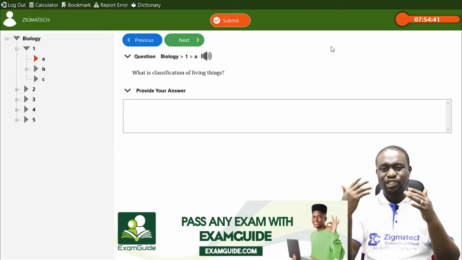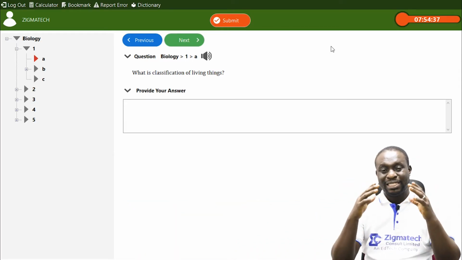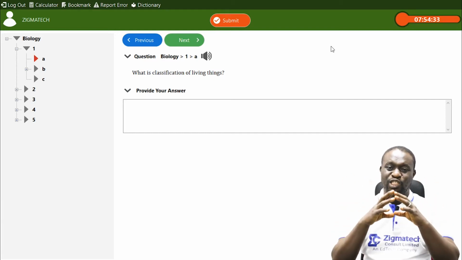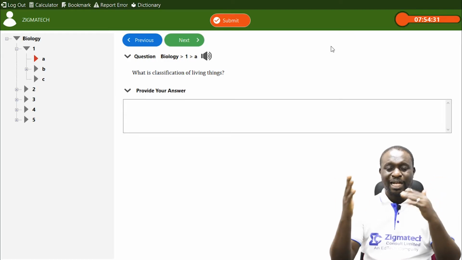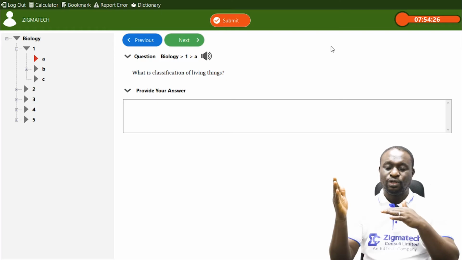It was later expanded to 5 major kingdoms. Actually, the kingdoms he came up with were the plant kingdom and the animal kingdom.